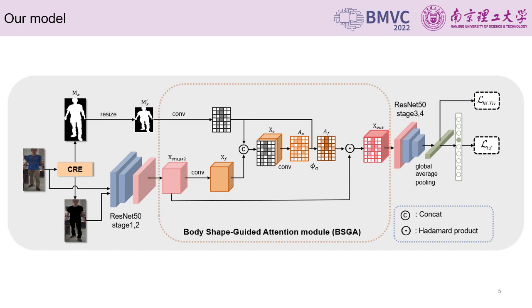But the original feature map also makes a certain contribution in this process, so we multiply it with the banded mask once again, and then get a final attention map. This module is embedded between the ResNet 50 stage 2 and stage 3, so this is the framework of our model.